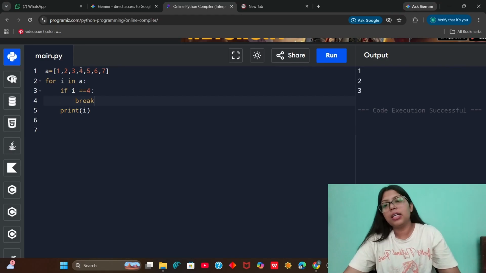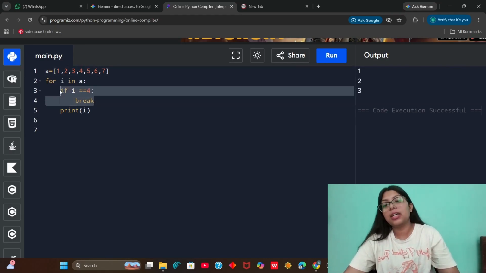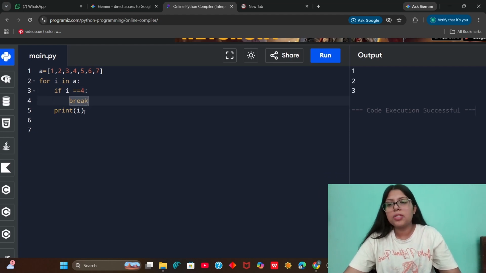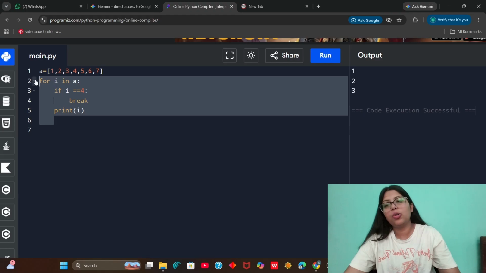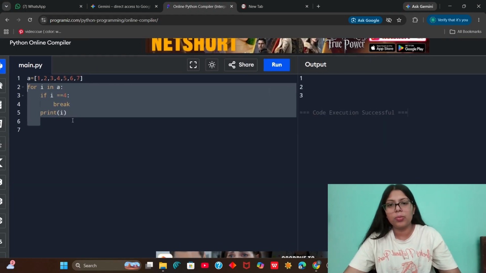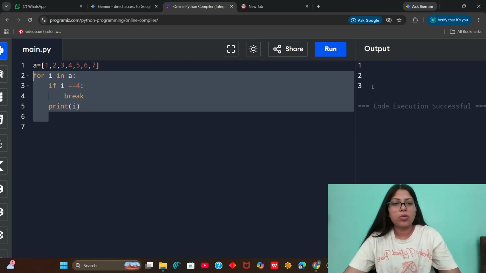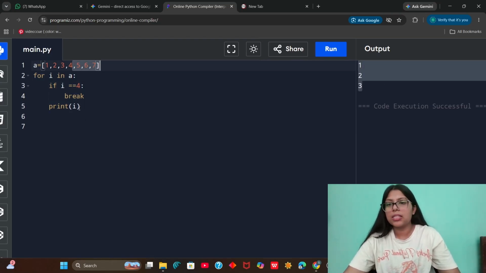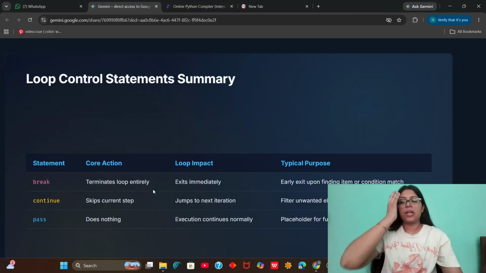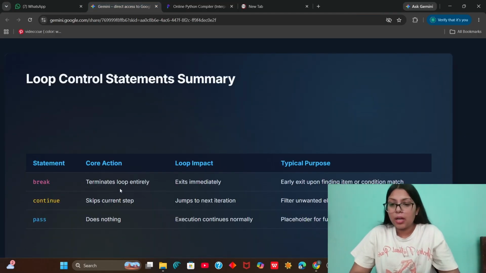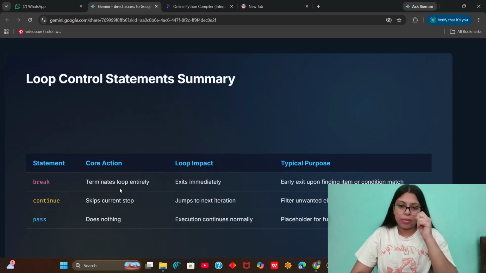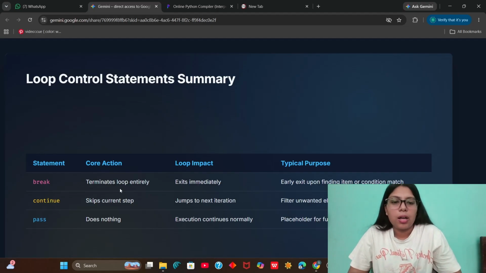When it reaches this 4, it gets into this condition, and the condition says break. So what does this break do? It stops the execution of the loop entirely. It exits the loop. So now the loop works only till 3, and for the other elements, the loop doesn't even work because of the break statement. So we terminate the loop entirely and exit it immediately.